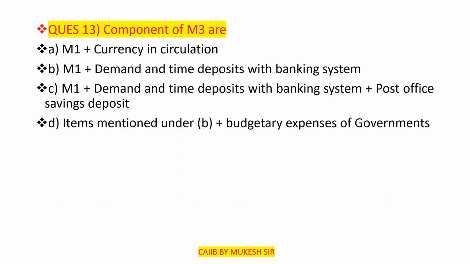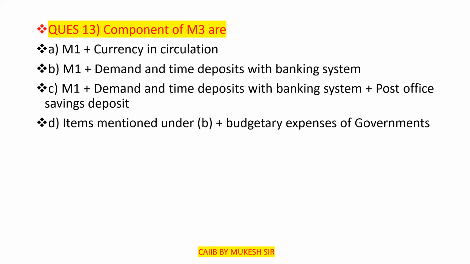These questions are from chapter number 17. In that you will also get M1, M2, M3, M4, which constitute an important part of the ABM examination. You will find this in chapters 17 and 18. So the first question: what are the components of M3?